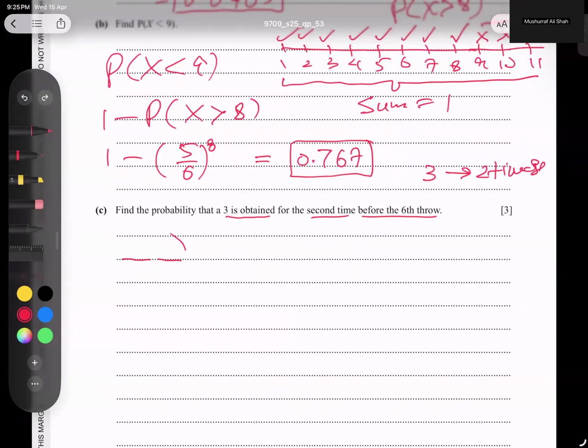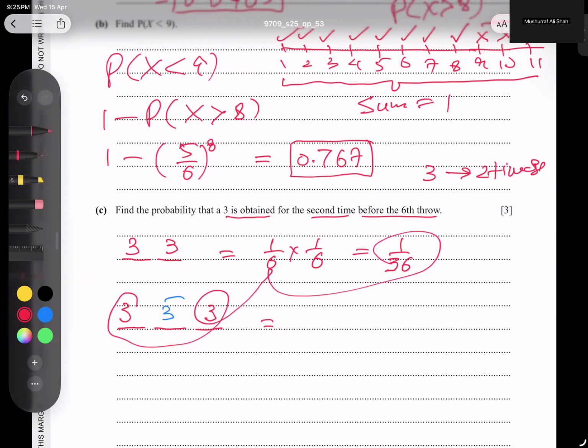It means it can happen in the first two throws even. So 3 comes in the first throw, yes, it is possible: 1 over 6 into 1 over 6, and the answer is 1 over 36. But if it happens such that 3 is at the last attempt, 3 at the beginning and the middle not 3, let me change the color so you can understand. There's a possibility we have two threes, so I can write the same story: 1 by 6 to power 2. Why? Because of 3 chances. And what is the not 3? 5 by 6, you know very well, times 2, 5 by 6.